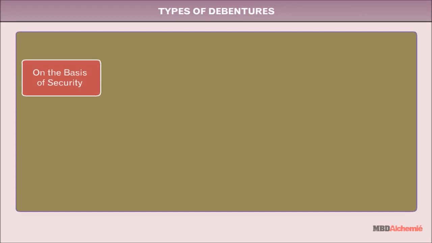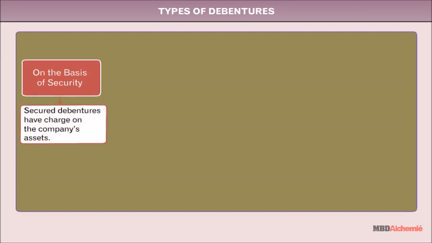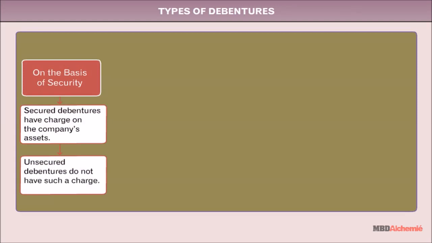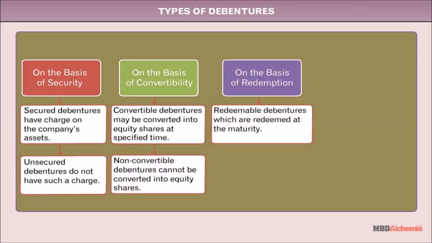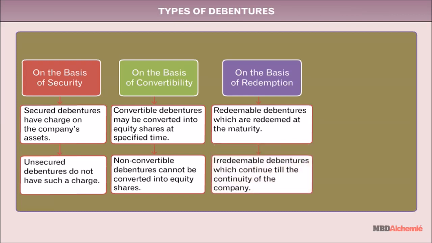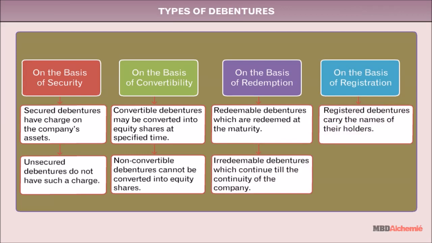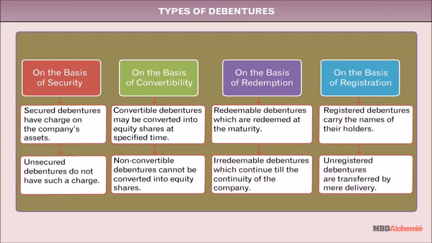Types of debentures. Debentures can be categorized on the basis of security as secured debentures and unsecured debentures. On the basis of convertibility as convertible and non-convertible debentures. On the basis of redemption as redeemable and non-redeemable debentures. On the basis of registration as registered and bearer debentures.